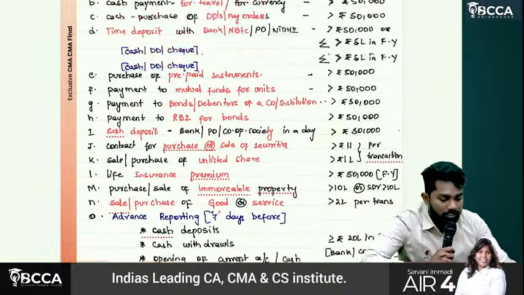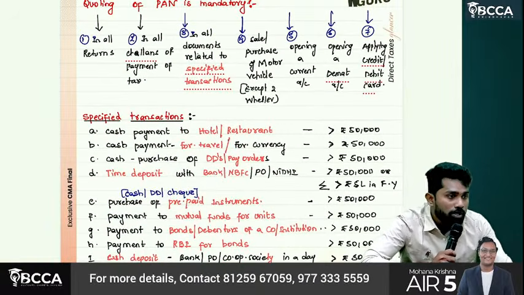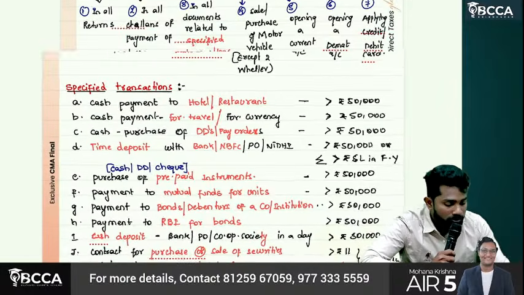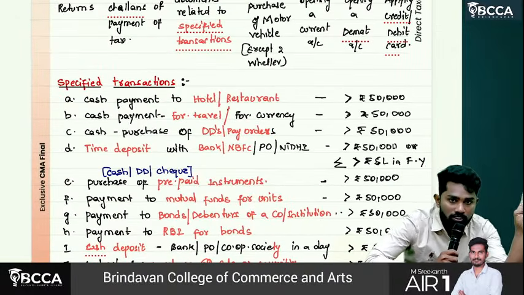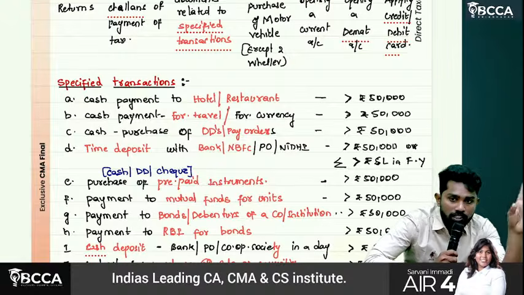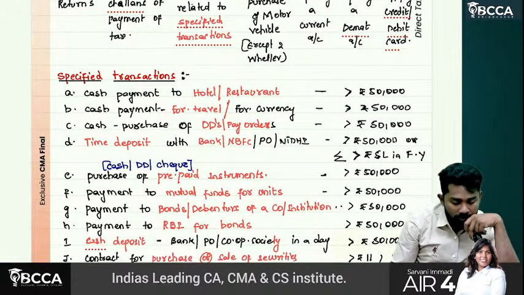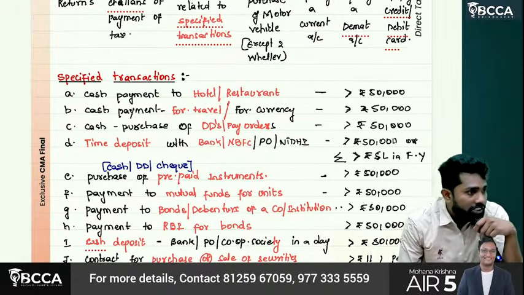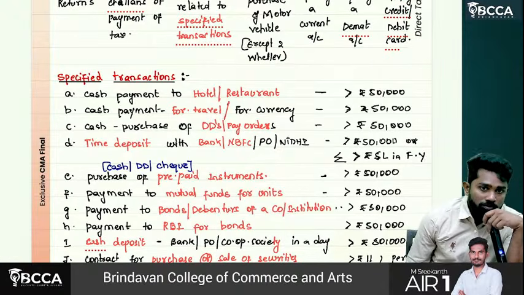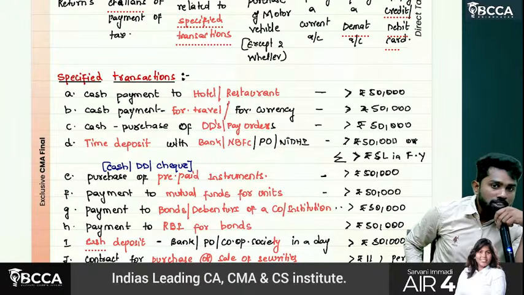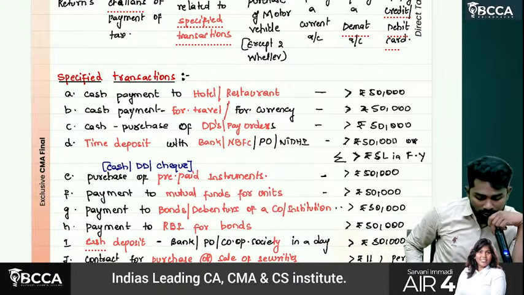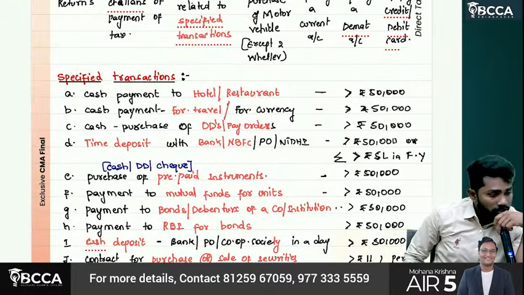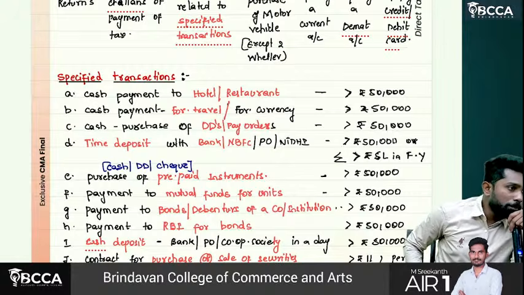I'll tell it once again, sir. In all these cases, first what? PAN is necessary. So what are those, sir? Hotel and restaurants in excess of 50,000. Travel related in foreign currency in excess of 50,000. Purchase of DDs and pay orders in cash in excess of 50,000. Time deposit with bank, NBFC, post office and Nidhi companies in excess of 50,000. Purchase of any prepaid instruments.